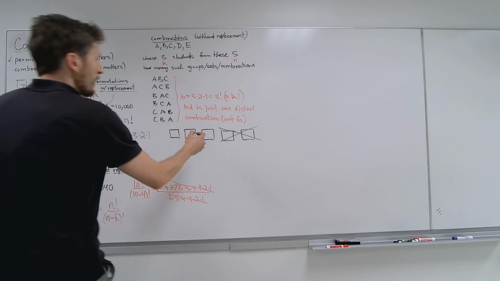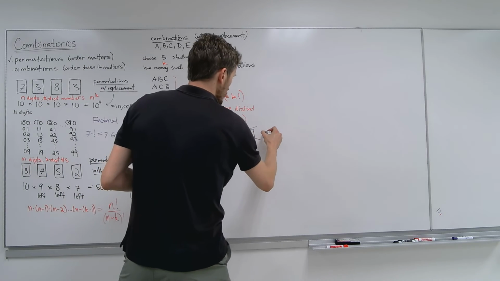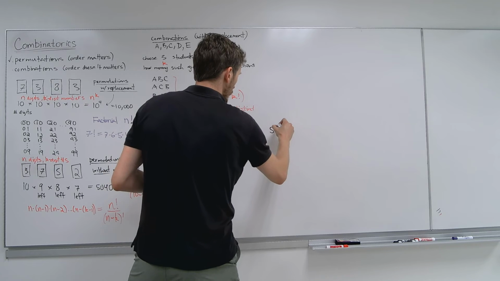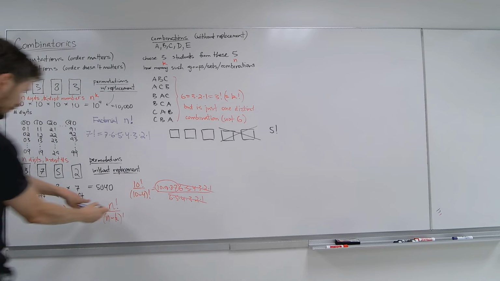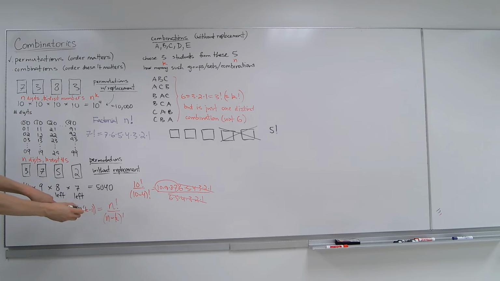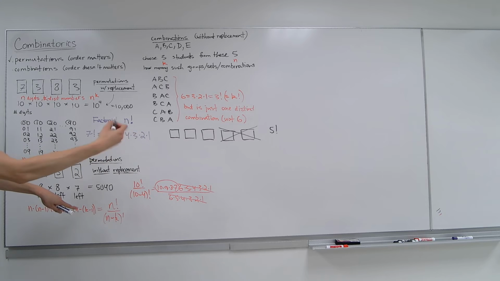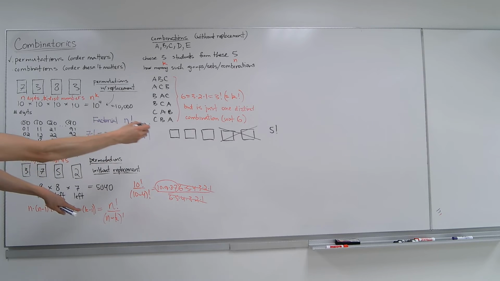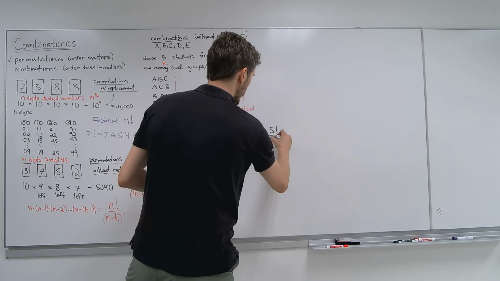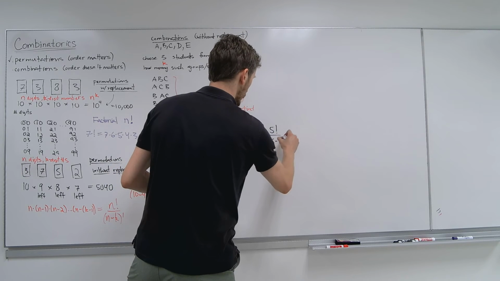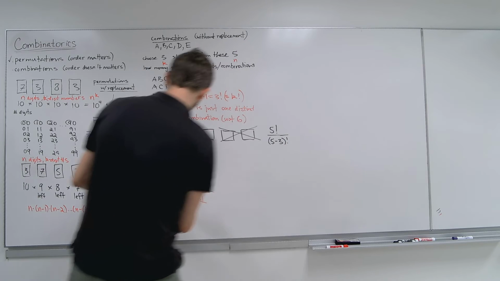Let me show you. This is where the idea of 5 factorial comes from. You see that right there? You see that's the same thing right there. Over 5 minus, now we're not using 2, right? So we're using 3. So we're going to divide by 2 factorial, which is the same thing as 5 minus 3 factorial. That's where that comes from, right there.